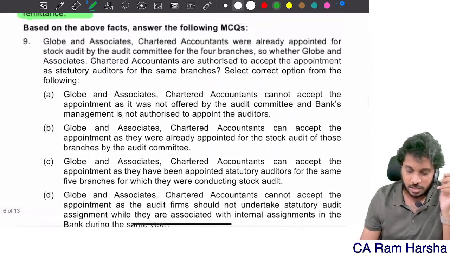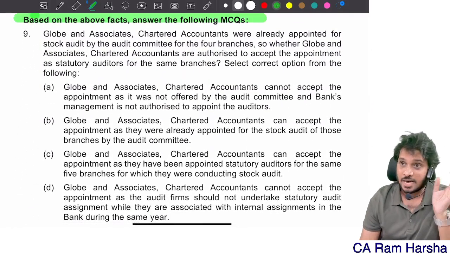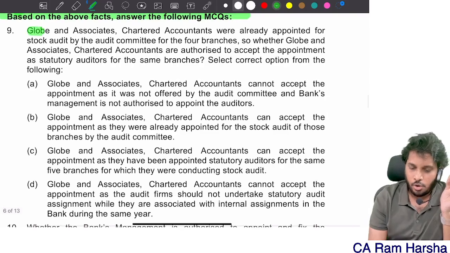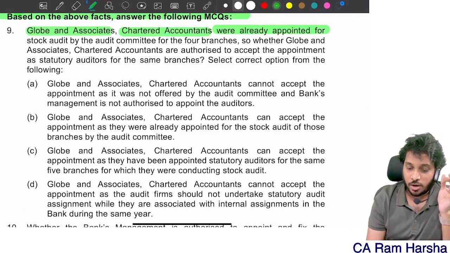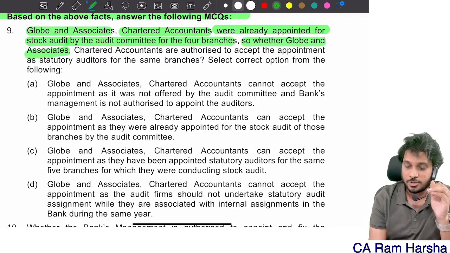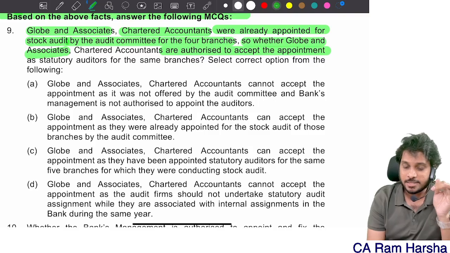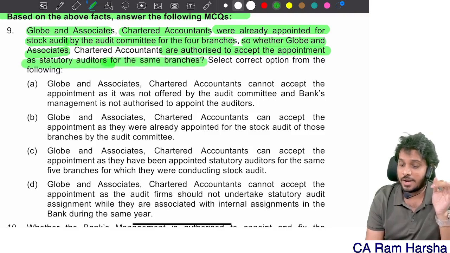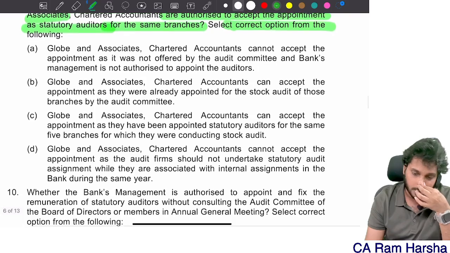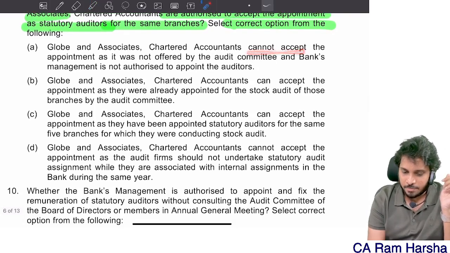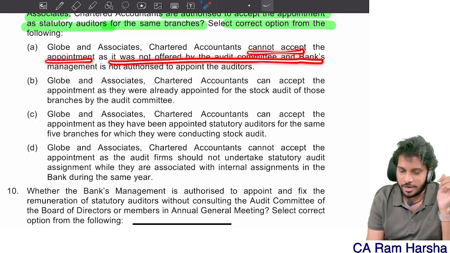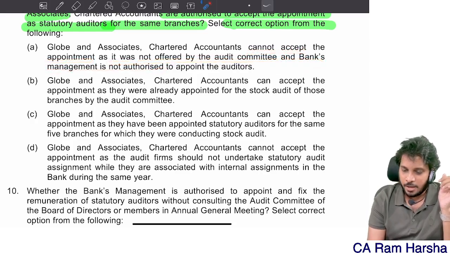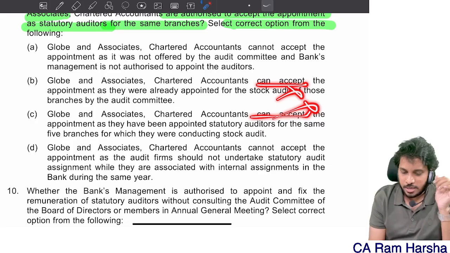Okay, case study over. Based on the above facts, answer the following. Globe and Associates chartered accountants were already appointed for stock audit by the audit committee for 4 branches. So whether Globe and Associates are authorized to accept the appointment of statutory auditor for the same branch? Select the correct option. No, they are not authorized. They cannot accept the appointment as it was not offered by the audit committee, bank's management. No, that's wrong. They can accept, wrong. Last option.